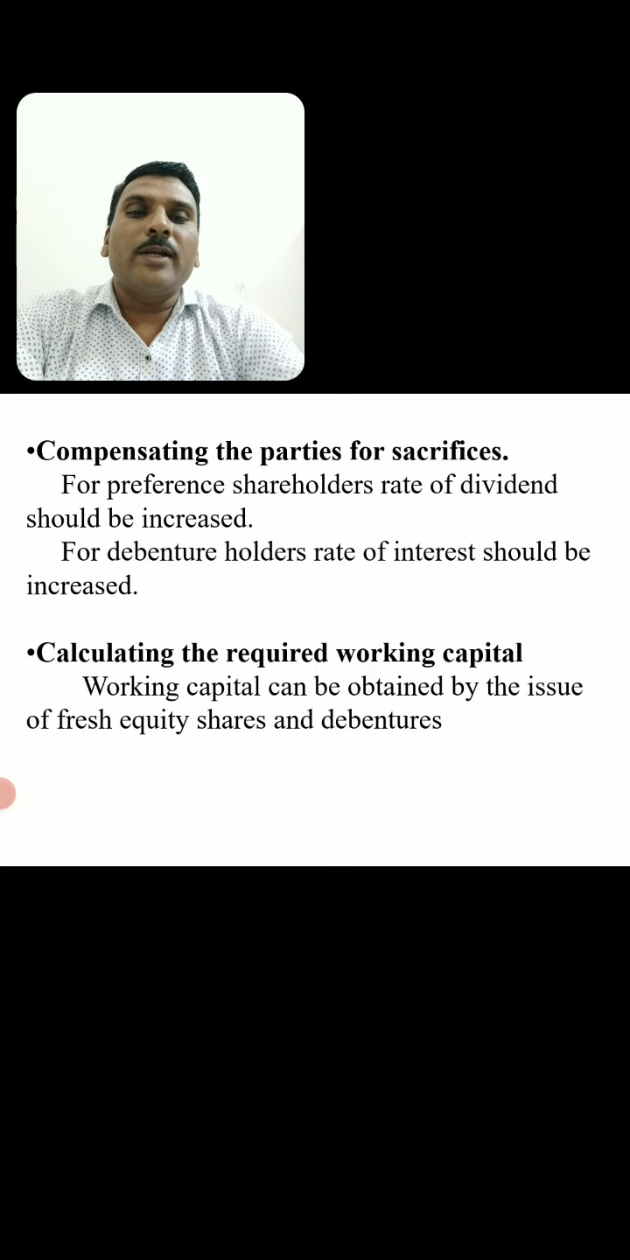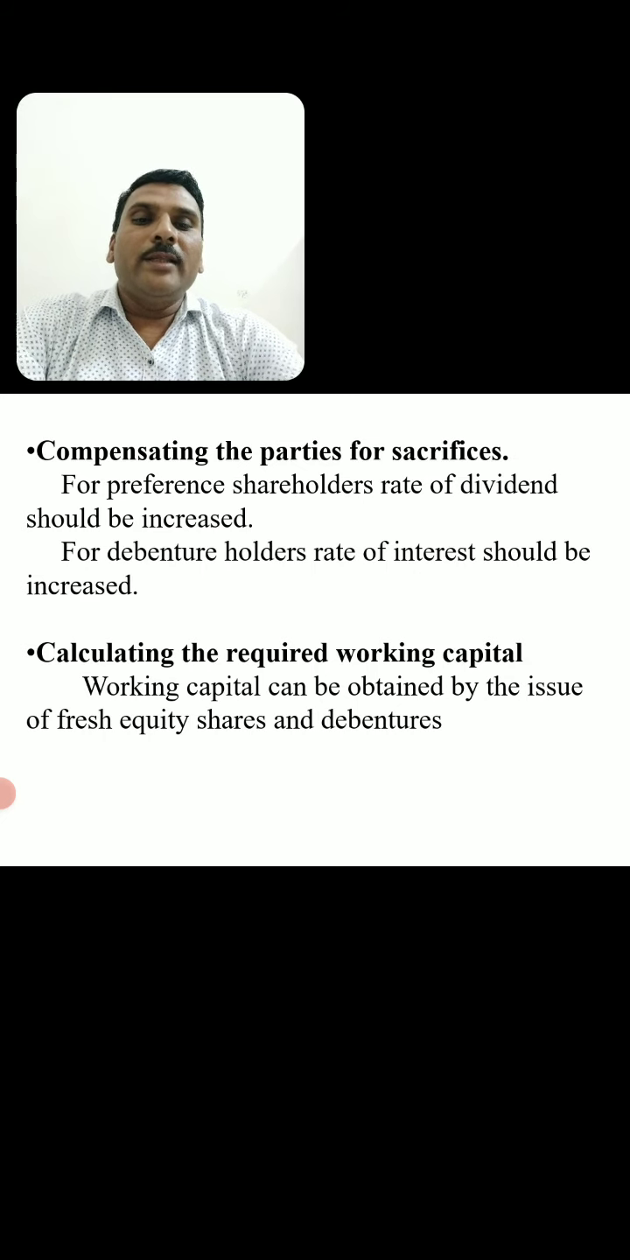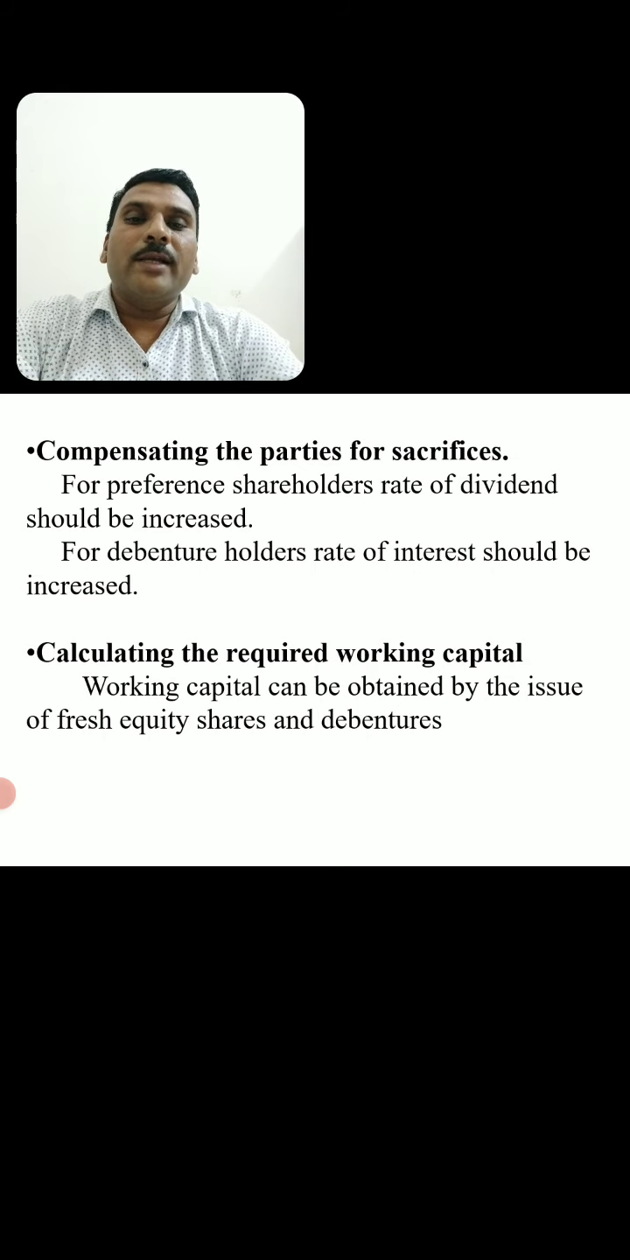Next, compensating the parties of sacrifices. The preference shareholders' rate of dividend should be increased. The shareholders who have sacrificed, for them the compensation is to be paid. Therefore, the rate of dividend should be increased, and for debenture holders, the rate of interest should be increased. Then calculating the required working capital. After increasing the dividend rate and rate of interest, now we have to find out what is the actual working capital required for the issue of fresh equity shares and debentures.